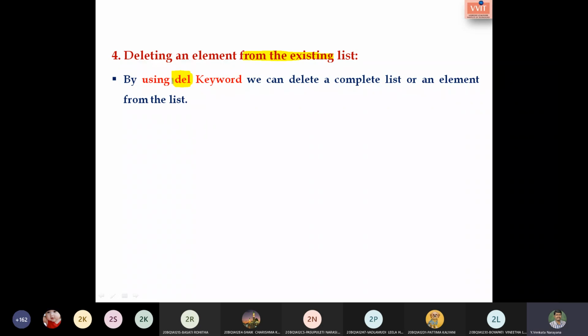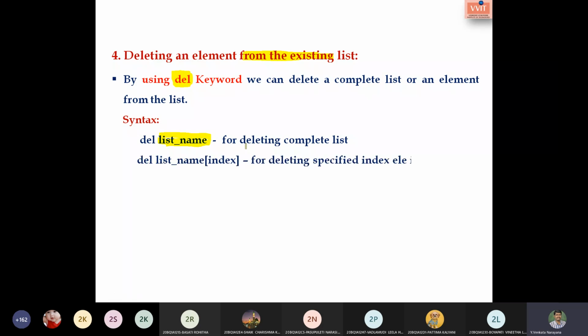Yes, sir. So del is a keyword which is used to delete a complete list or an element from the existing list. If we specify the item to be deleted, we can delete that particular item. Let us check the syntax. Del, which is a keyword, followed by the list name, is used for deleting the complete list.